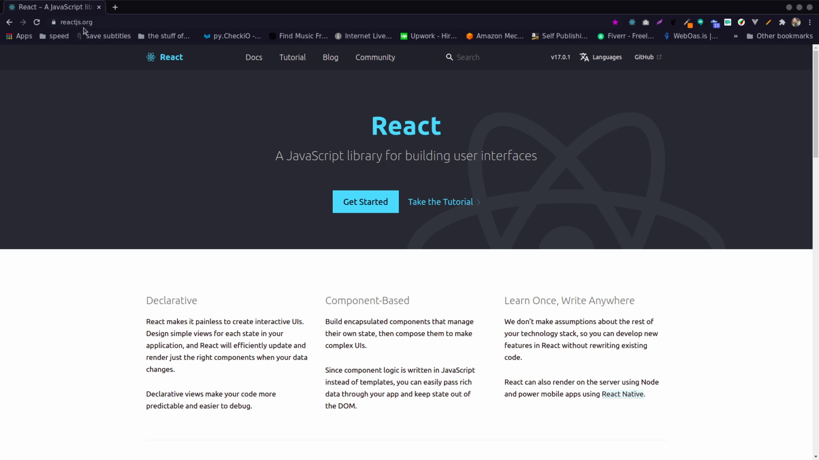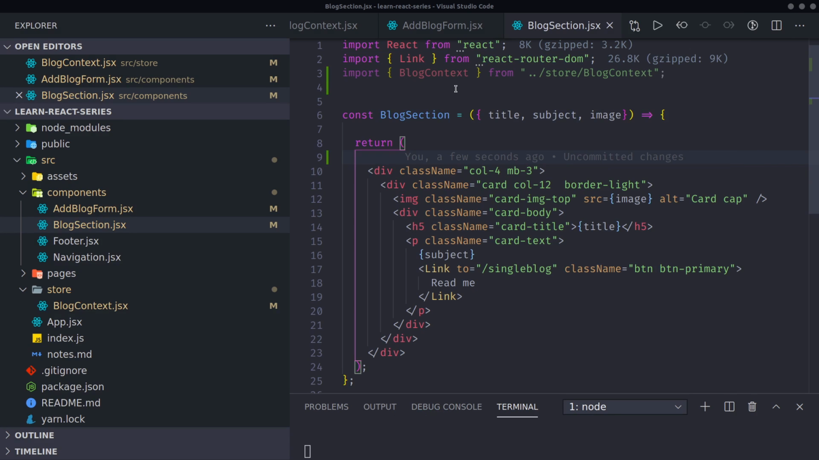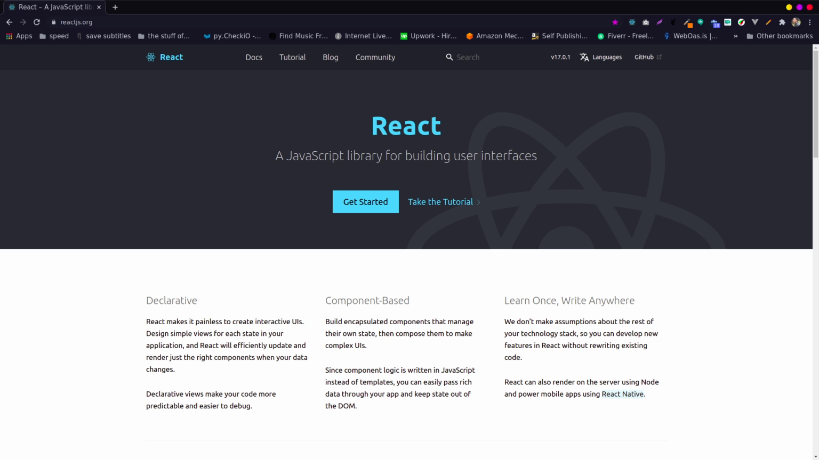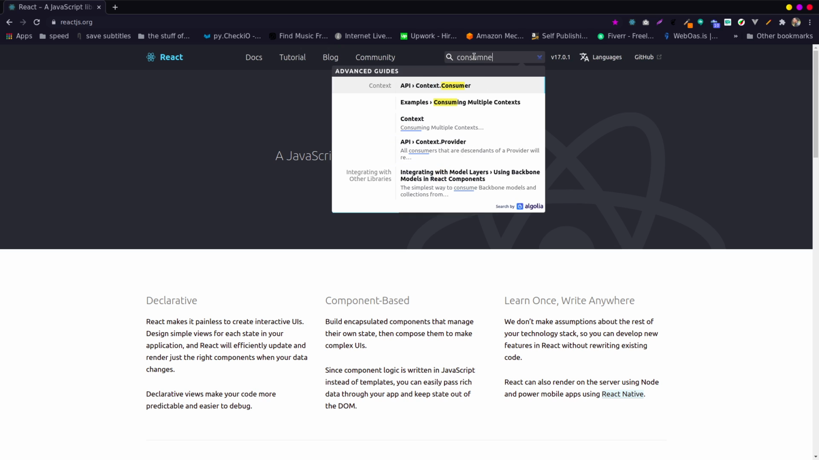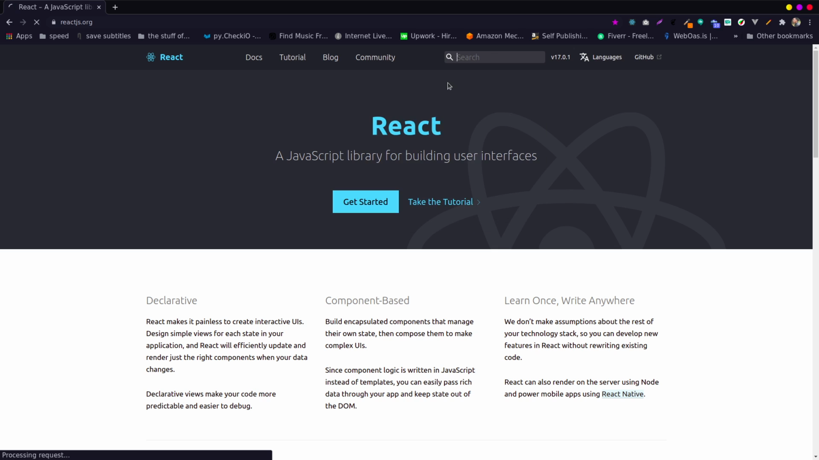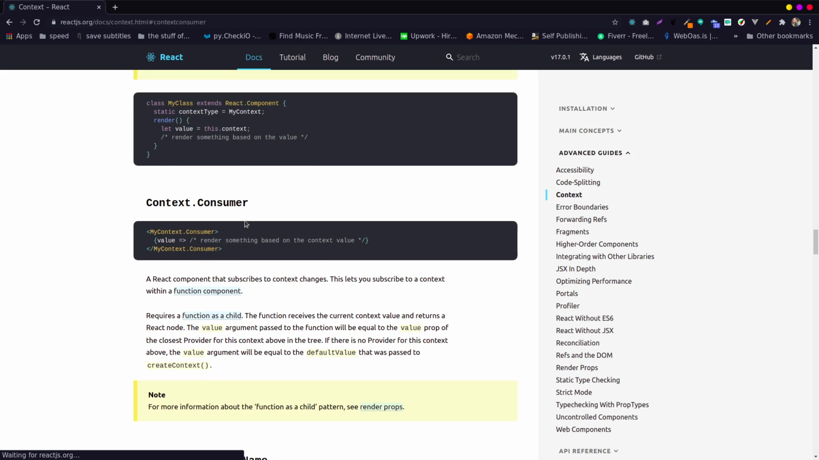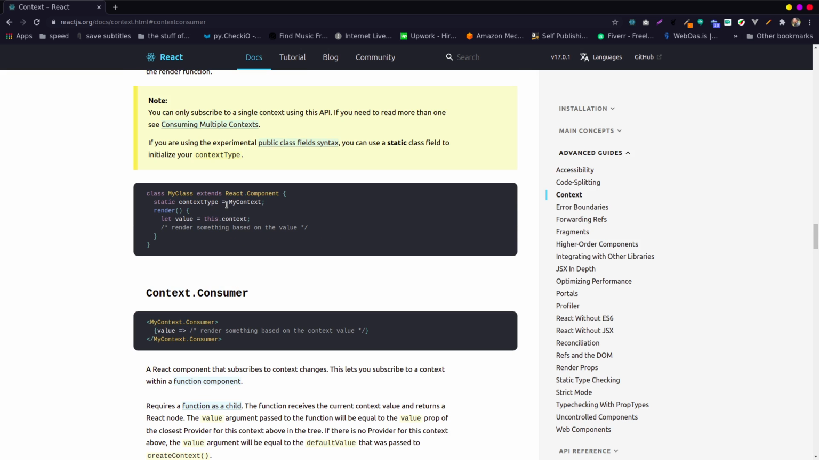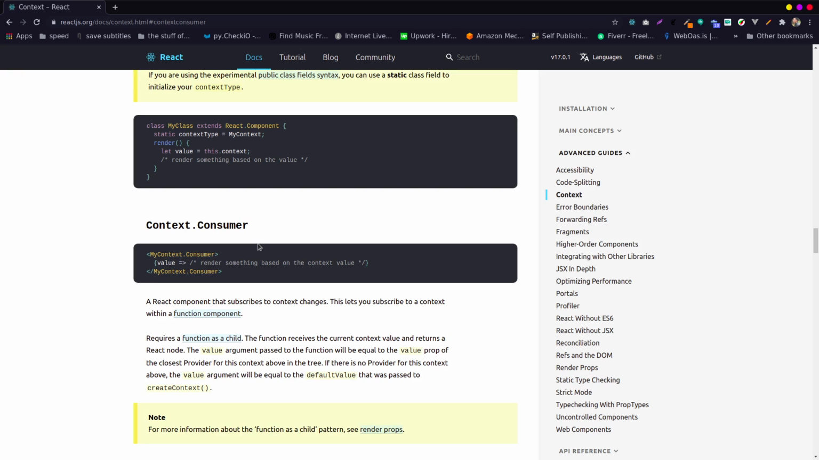Yeah, so I was saying that if you want to use the Context API without using the useContext hook, you can always use what we call a context consumer. Let me just search about consumer. So the context consumer allows you to consume the data coming from the provider. So you see a context consumer just to the side.